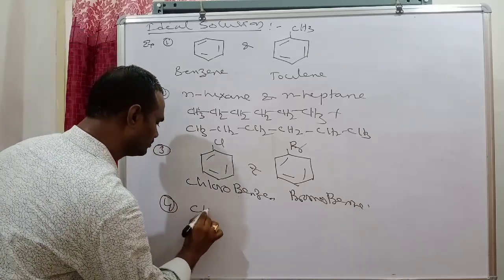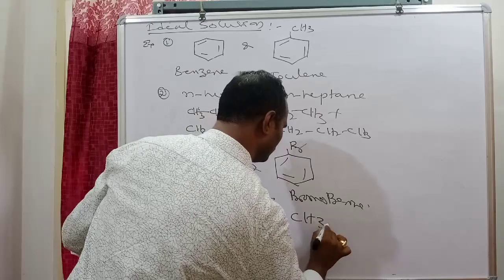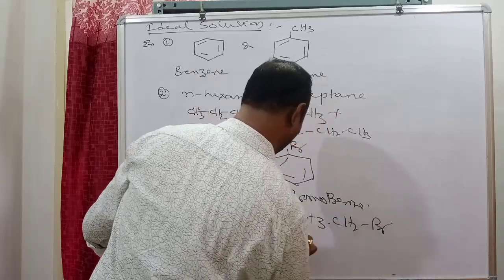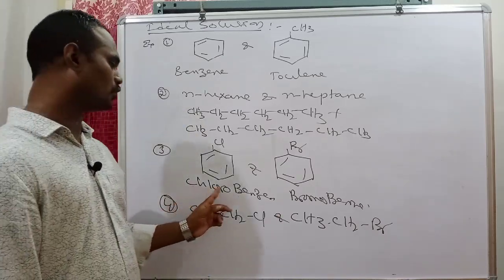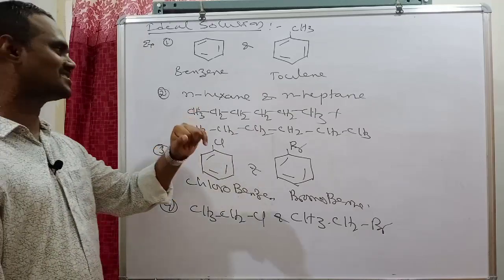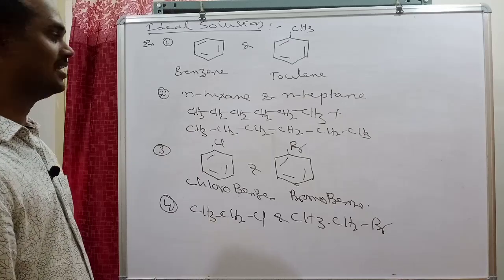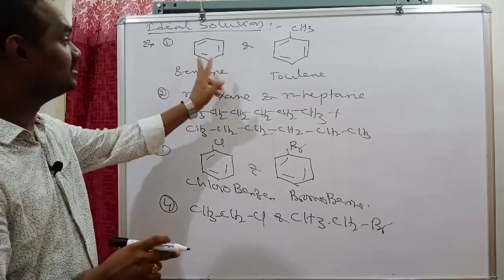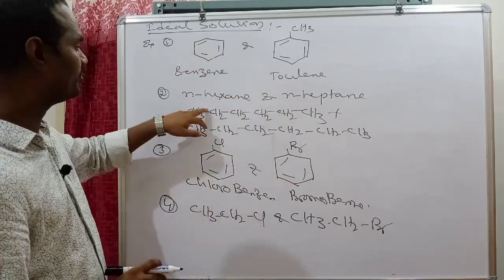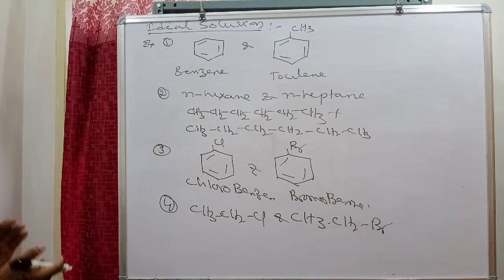Next one, ethyl chloride, ethyl bromide, or chloroethane, bromoethane, chlorobenzene, bromobenzene, N-hexane, N-heptane, benzene, toluene. These combinations act as ideal solutions. Means you cannot pair one with just any other. These two act as an ideal solution. This combination is another ideal solution. Like this, each pair is an example of an ideal solution.